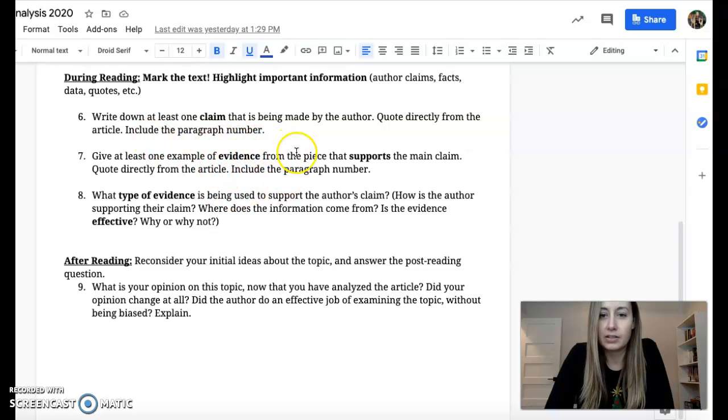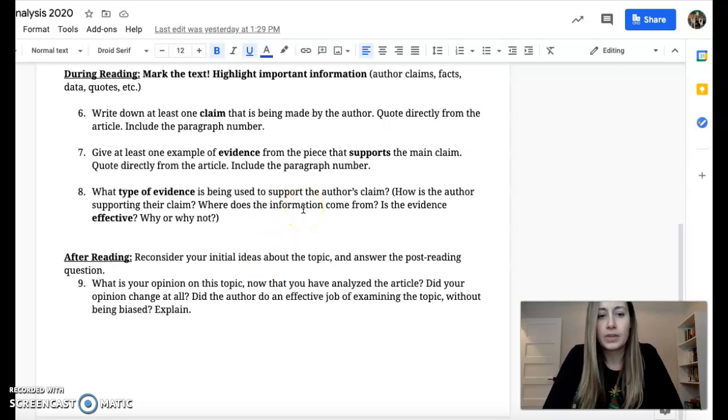Then one example of evidence, so an example of a quote, a statistic, a fact that maybe came from somebody prominent, evidence to back up what the main claim is saying, basically. And then what type of evidence is being used? Is it a statistic? Are they quoting somebody who is really, like a doctor who knows a lot about what screen time can do to your health or to your eyes? Where does this information come from? Is the evidence effective? So does the evidence that is given in the article help prove the claim? Does it help back up the claim? Is it supporting? And then after reading, you're just going to write about whether or not your opinion changed.